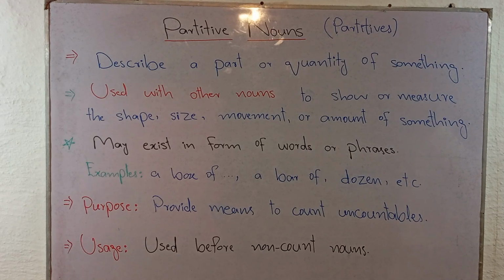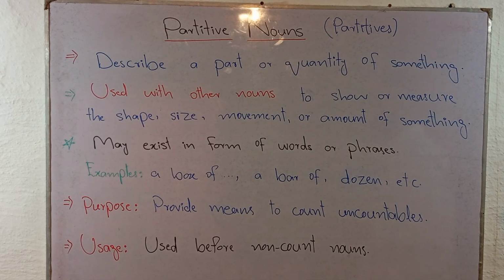So what are partitives? Partitives are basically nouns that describe a part or quantity of something. Let's suppose I take the example of water. Water is an uncountable noun.